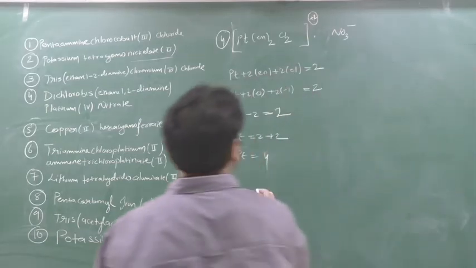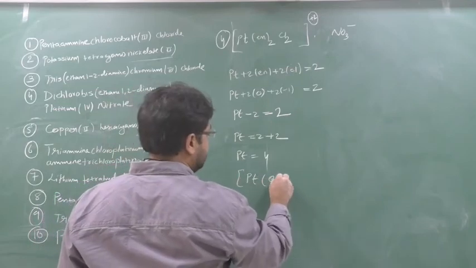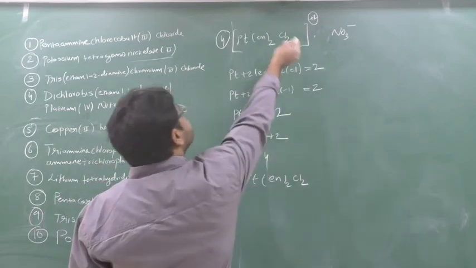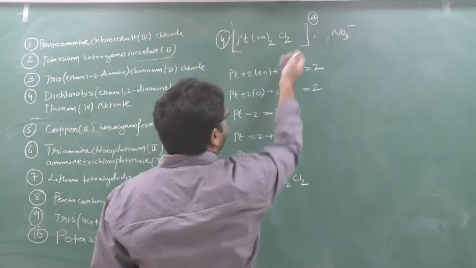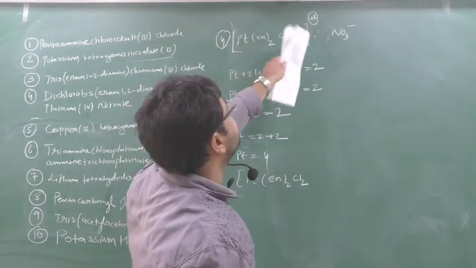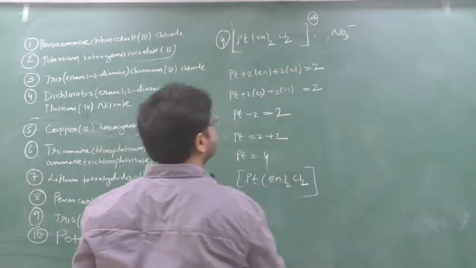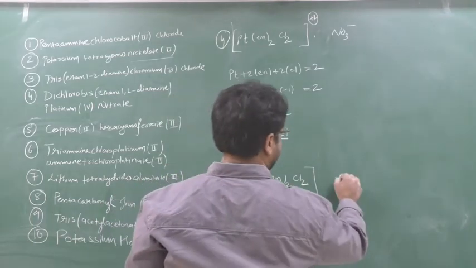Now, see here. Nitrate is minus 1 only. So here Pt, en twice, Cl2. First I put Cl twice and then en twice. Not an issue, you can put it anywhere. I can put Cl2 here and en twice here, or en twice here and Cl2 here. This is plus 2 and nitrate is 1.